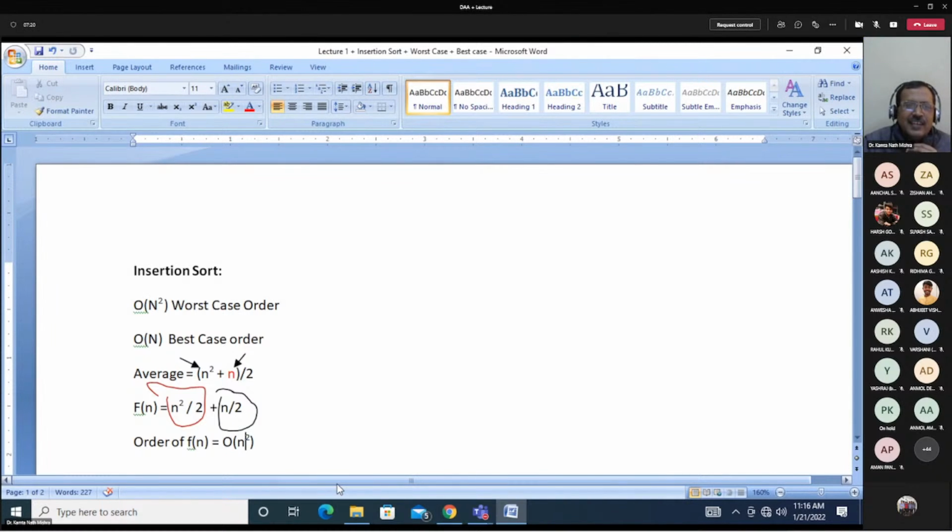Highest. So this is why we said that since the highest value is being given by the function n square by 2, whenever we are computing the order, initially you can say that its order is n square by 2. And then after saying that its order is n square by 2, now you can say constant terms do not play any role.